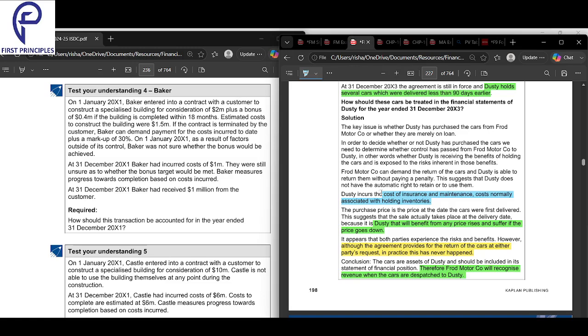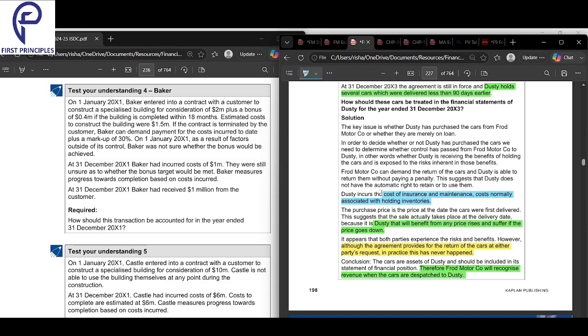Okay, so this is a point that is giving a little contrasting point of view, but overall, all the points are saying that Dusty is always benefiting from the price increase or losing from the price decrease. So if the price has decreased so much and in the market it is selling below the factory amount, still Dusty will have to pay the factory amount only when paying for the car. Even if it goes up, it still has to pay the factory amount. And that itself is such a powerful factor that has single-handedly rendered the owner as Dusty.